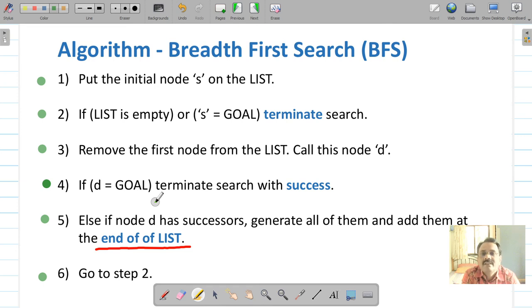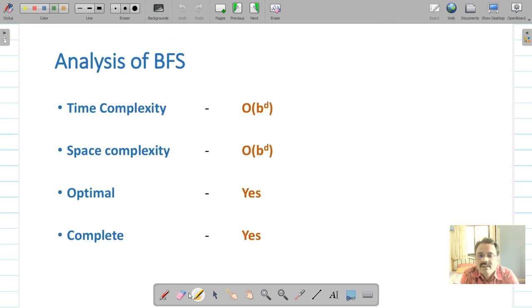Now let us analyze this algorithm. Initially we will talk about its time complexity. What is time complexity of an algorithm? Time required to find out your solution. It is of the order of b raised to d because you will have to visit all the nodes. Let us find out how.